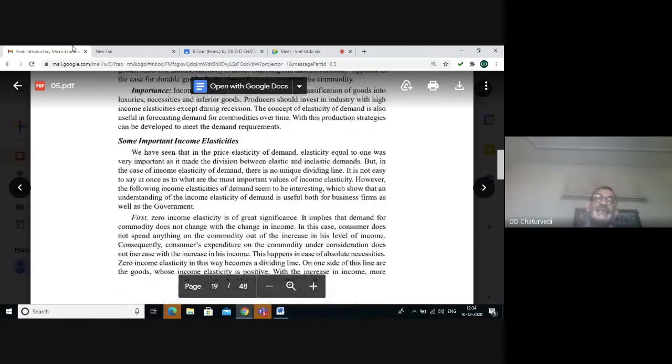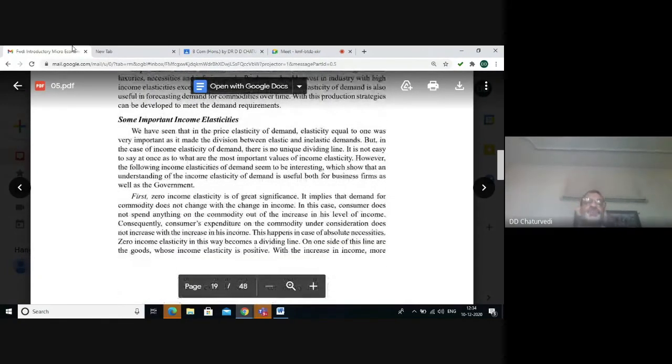So we can say two values of income elasticities are very important. One value will be 0, because 0 income elasticity means there is no change in quantity demanded with change in the income. And when it is more than 0, it becomes normal commodity.